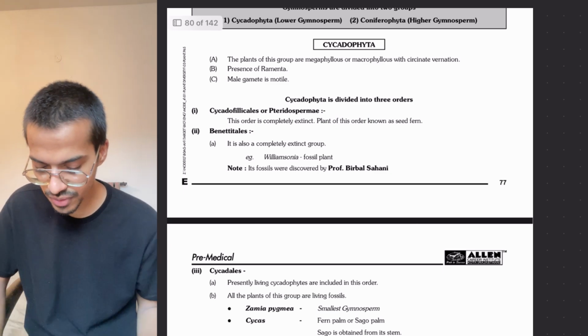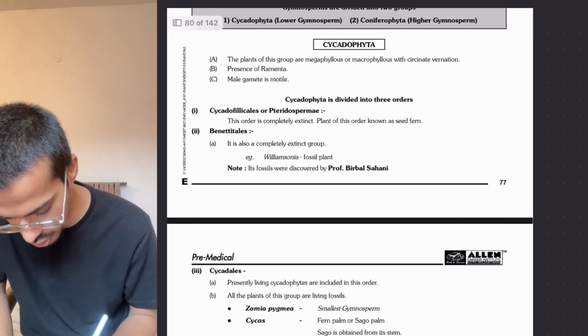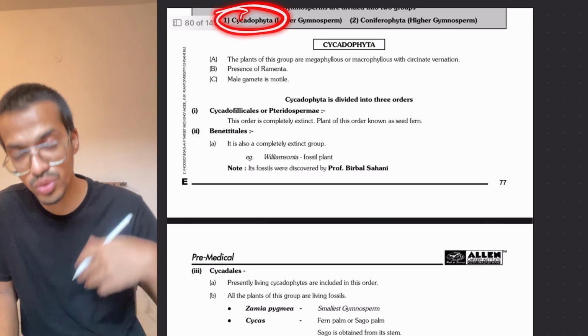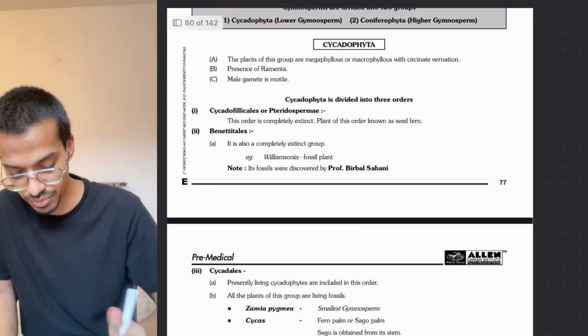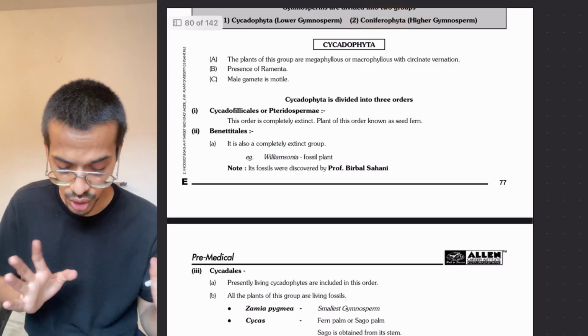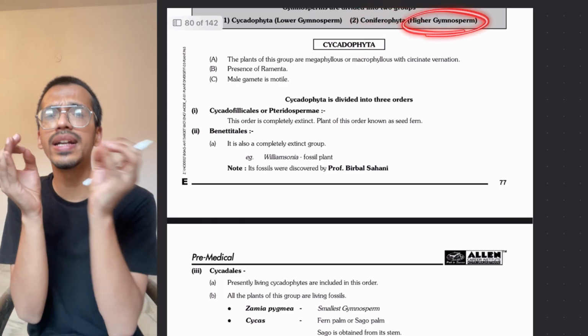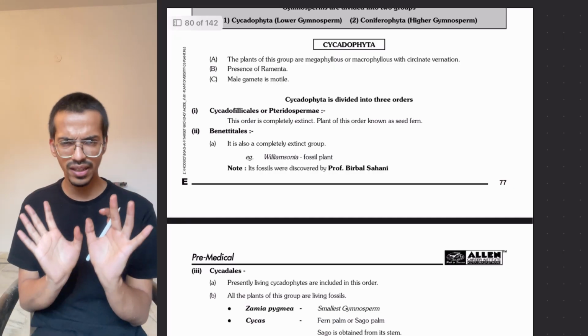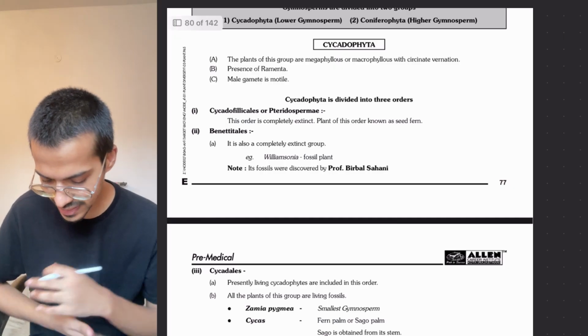Well, gymnosperms are divided into two groups. What are those two groups? One is the cycadophytes, which are called the lower gymnosperms. Another is the coniferophytes, which are the higher gymnosperms. I have already described this thing, the lower and higher, a little bit. Let's just see the examples of it.